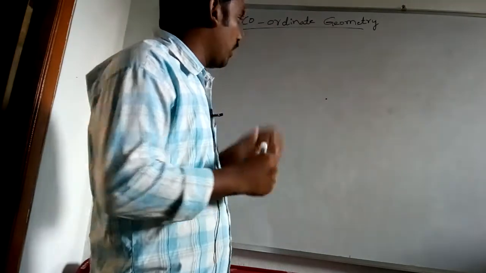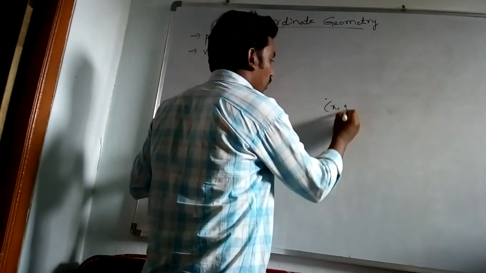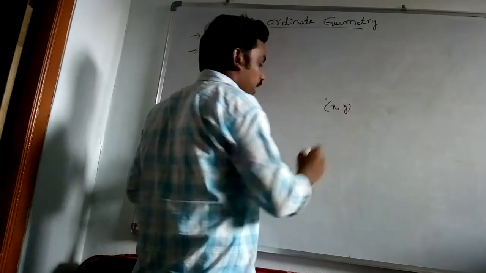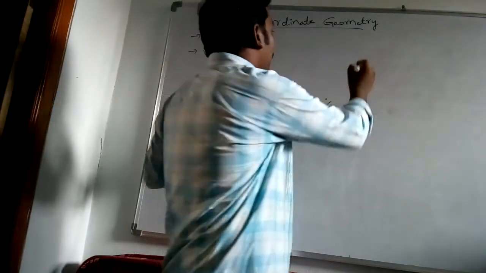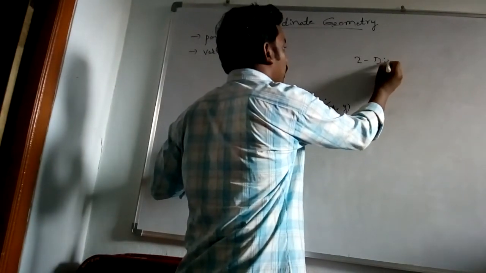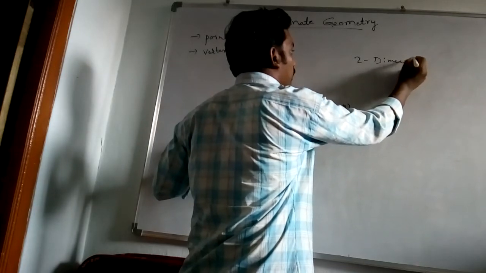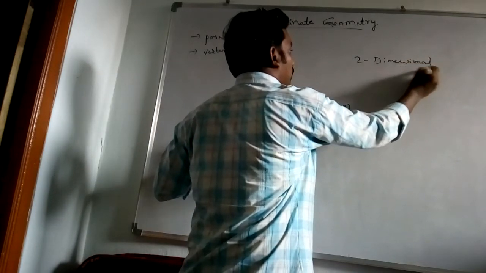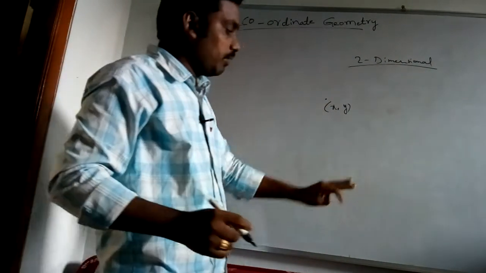In this coordinate we have 2 values on a plane, x comma y. Why are we taking this x comma y? Because this plane is two-dimensional.